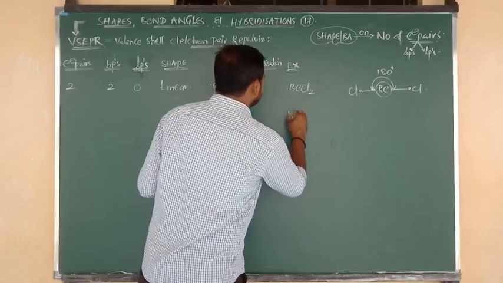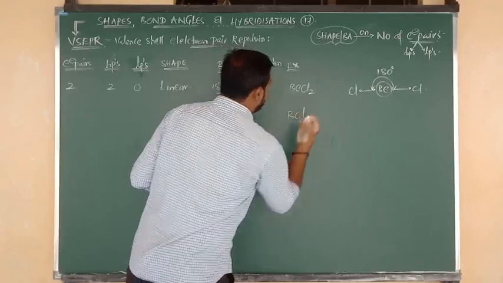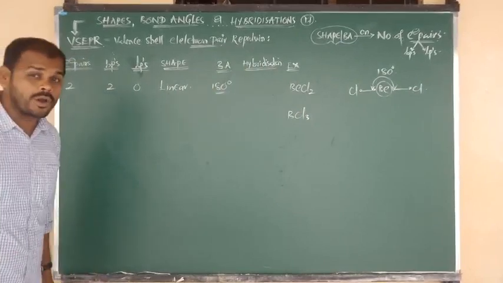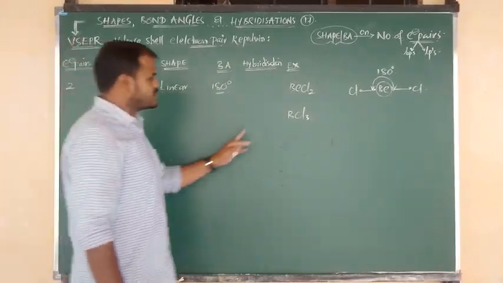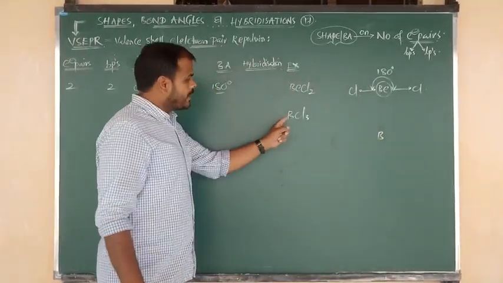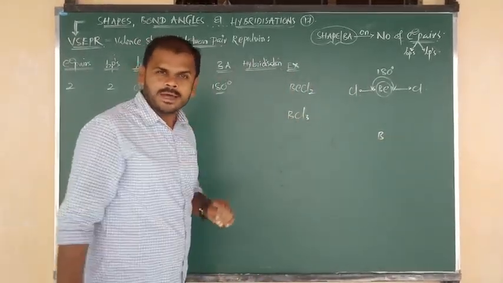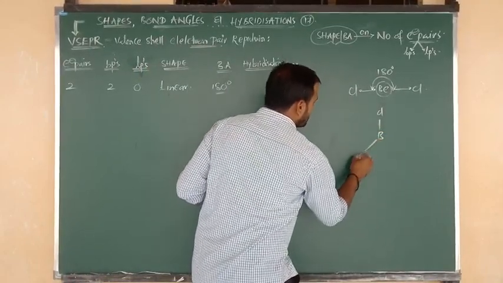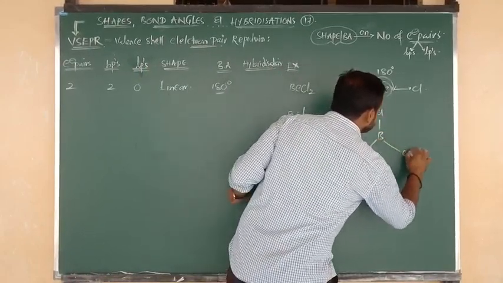Suppose you take BCl3, boron trichloride. The central atom is B, which I have written here. Around boron, 3 chlorine atoms are there: Cl number 1, Cl number 2 and Cl number 3.